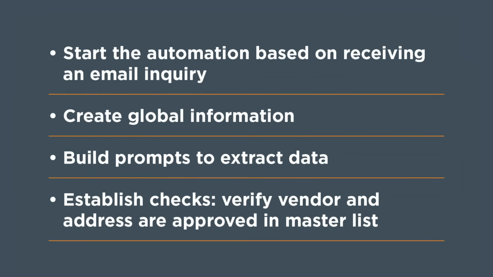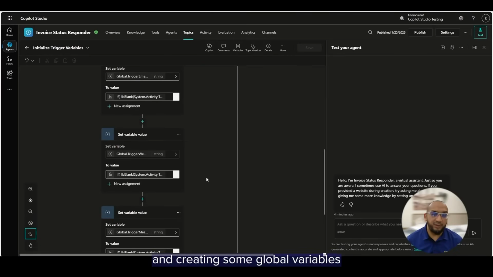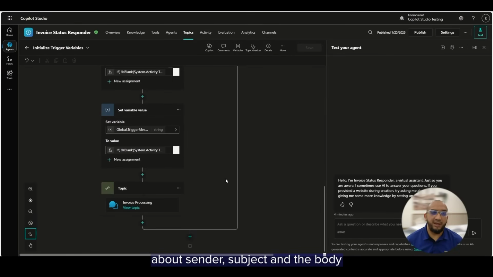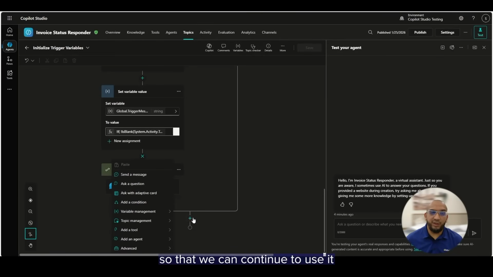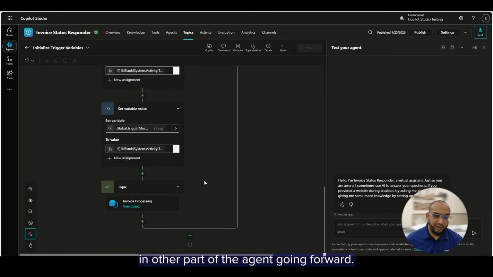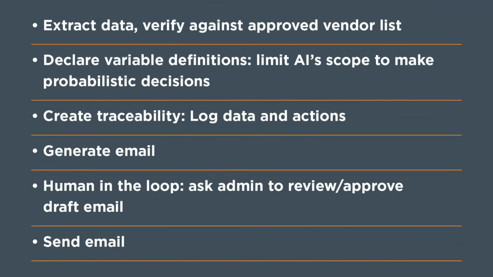The first topic, what this does is when this information is sent back from the trigger to the agent, it is taking the information and creating some global variables to store the specific information about sender, subject, and the body, so that we can continue to use it in other parts of the agent going forward.